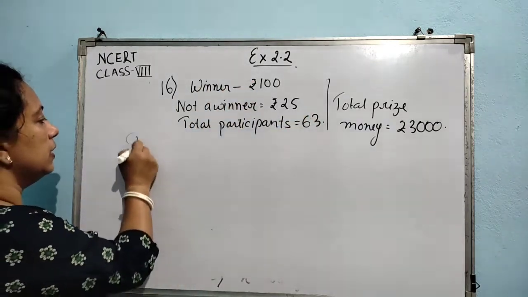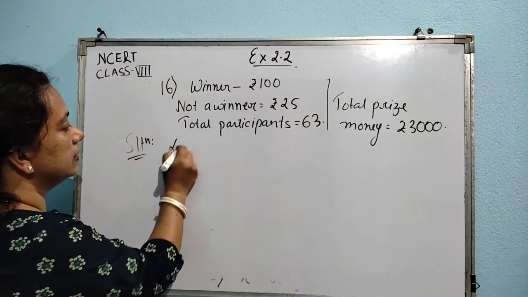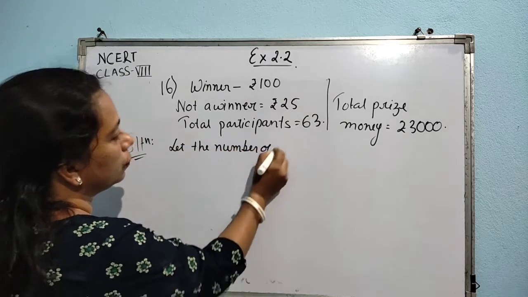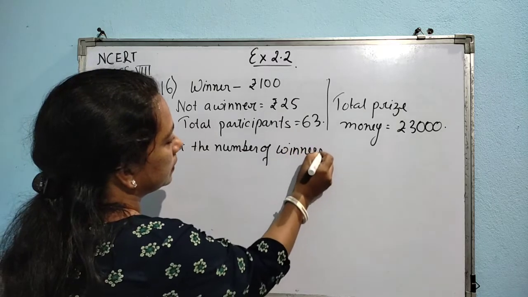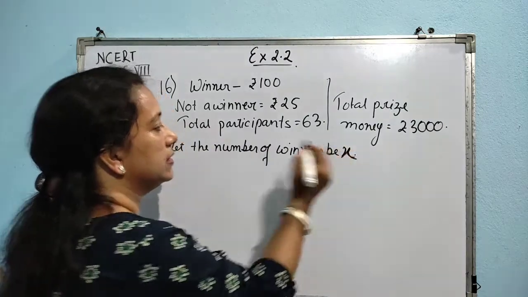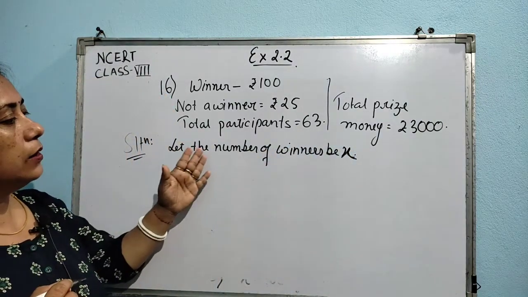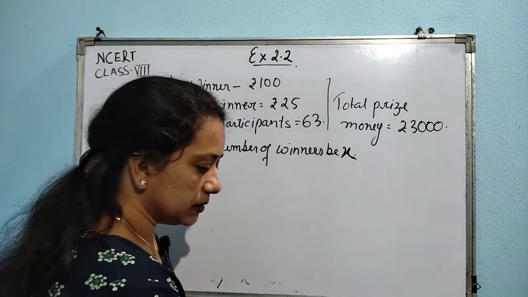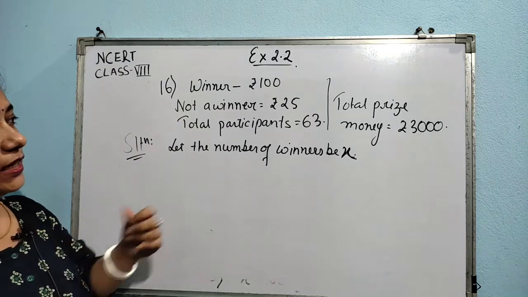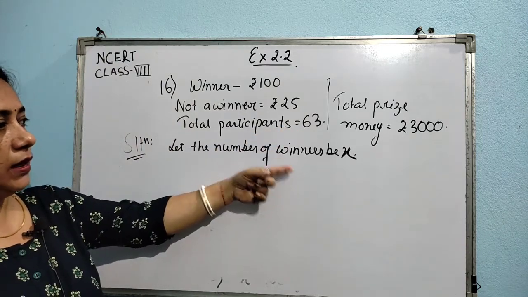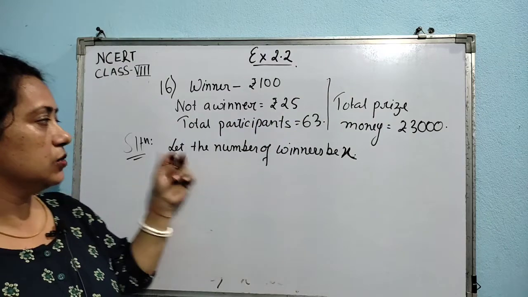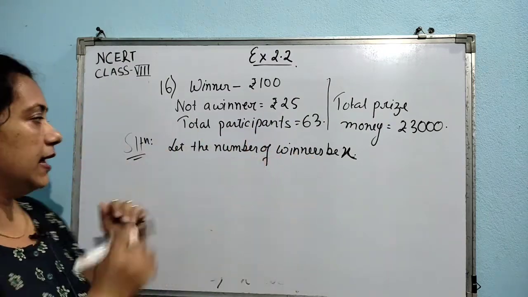So let the number of winners be x. Now if the number of winners is taken to be x, then the number of participants who are not winners is going to be how much? 63 minus x, isn't it? Now winners and those who are not winners give you a total of 63.